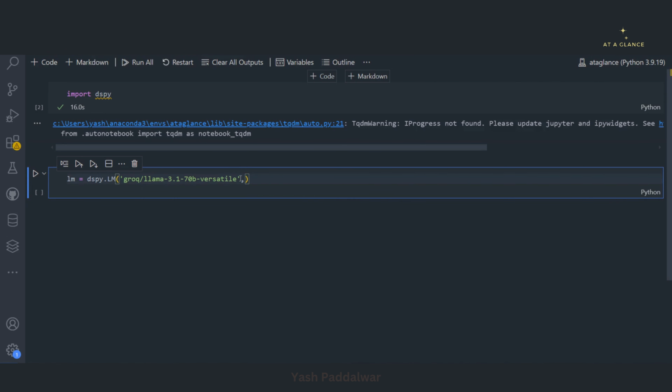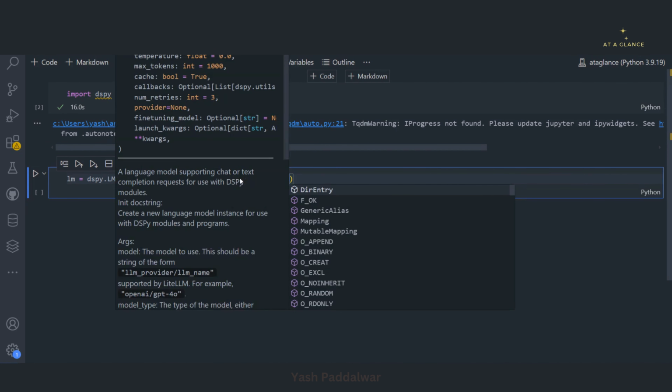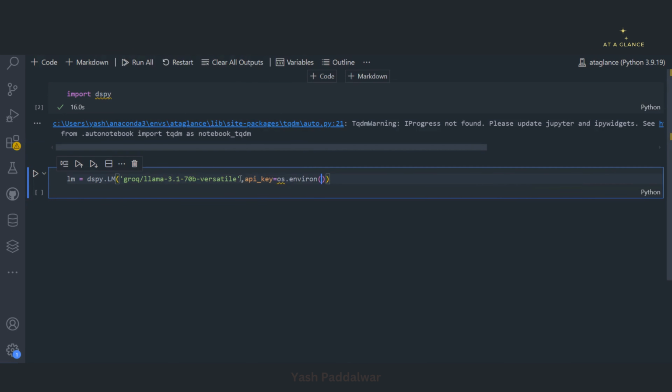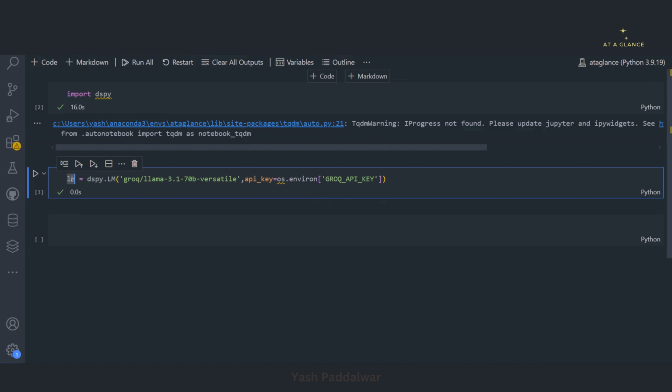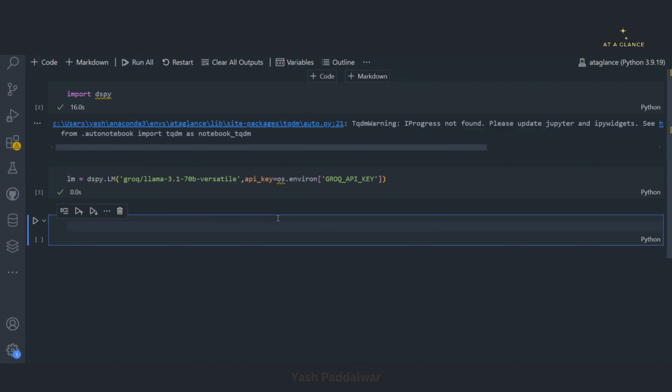Next, we have to specify the API key for this particular Groq. I already have the API key configured in my environment, so I'll just access it. Let's execute this, and yes, it has been executed successfully. Now, once the object is ready in which you have stored your large language model, you can simply configure it with the help of